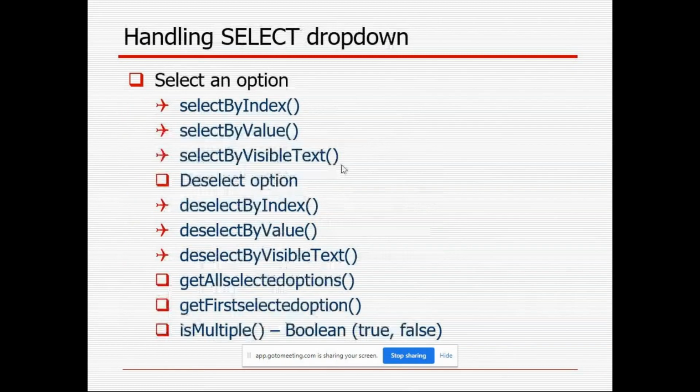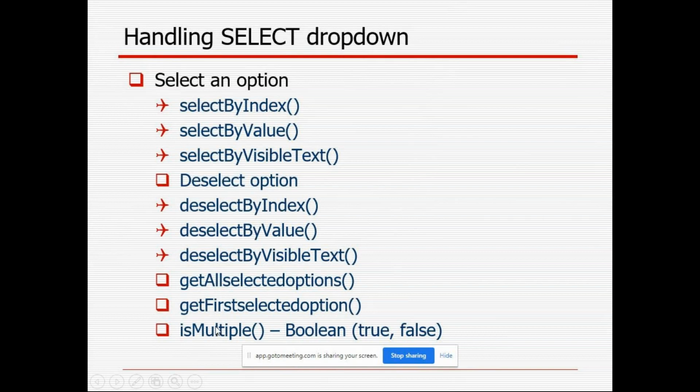And handling select drop down. Drop downs also we can handle here in the Selenium WebDriver script. We can handle the drop down by using select by value, index, or visible text. And if you select, you can deselect also, by index, by value, or by visible text. If I want to get all selected, that moment you can use the get all selected options method. If I want only the first one, then use get first selected option.